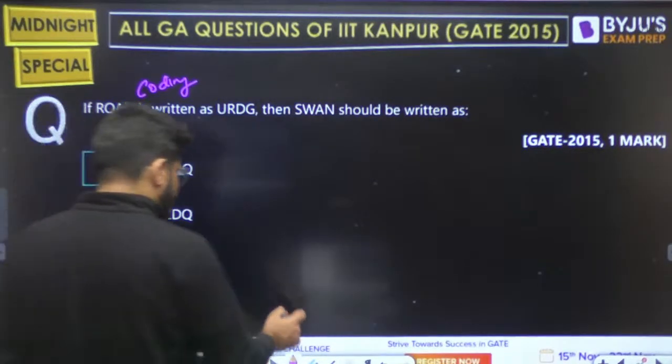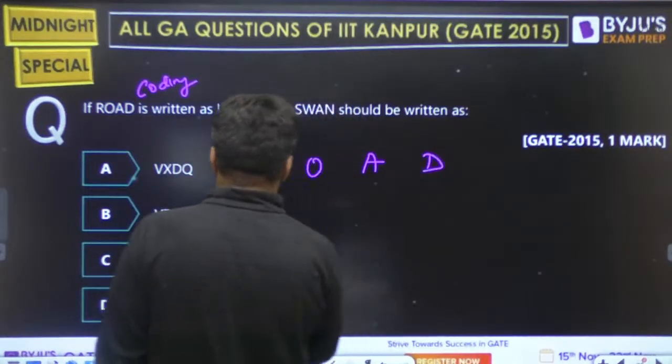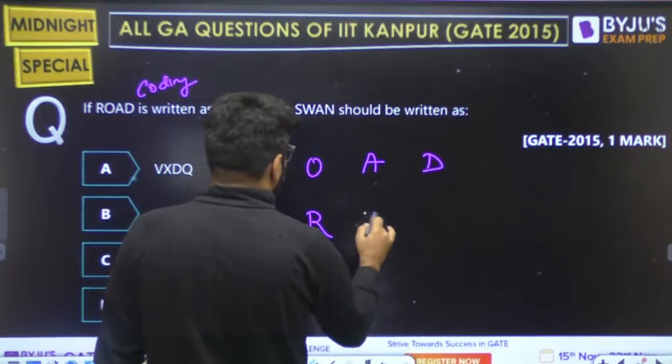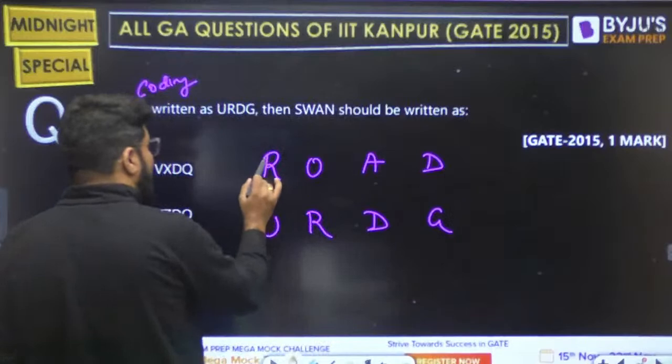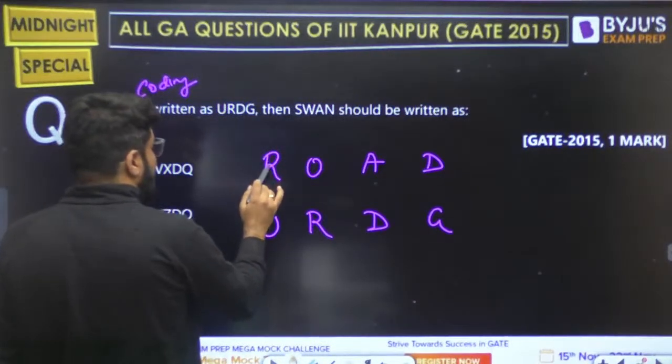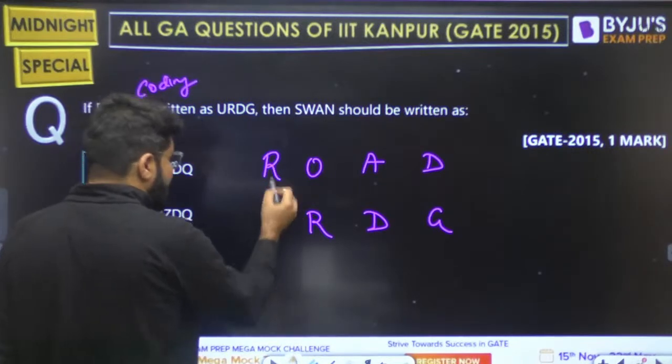देखो ये simple है, ये भी simple है. Why this is simple? R O A D, U R D G. Now what is the relation between them? P R O, P Q R S T U, S T U. So how many missing in between? 2. It's like plus 3.